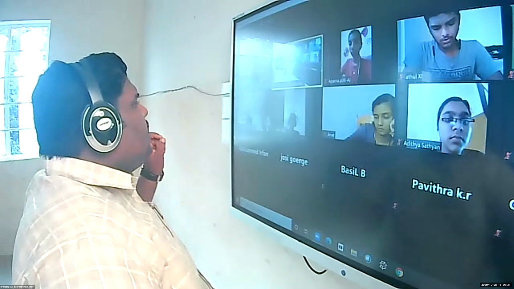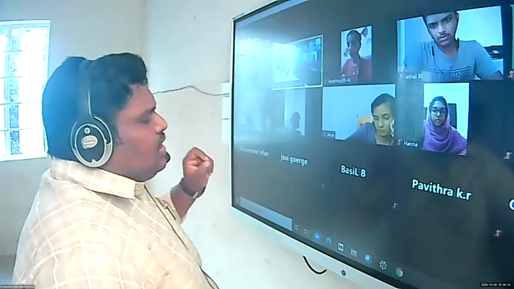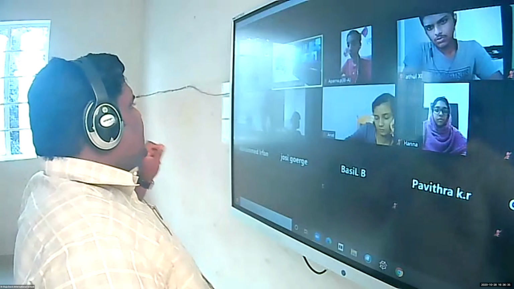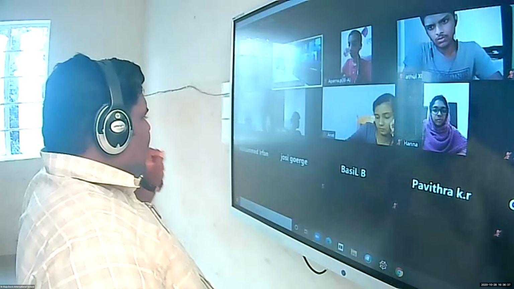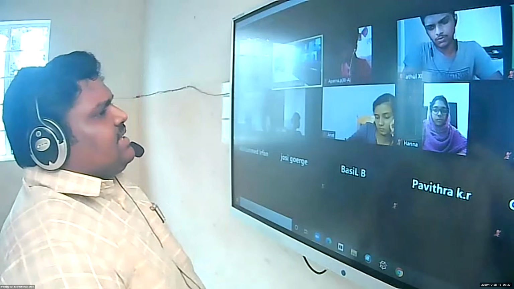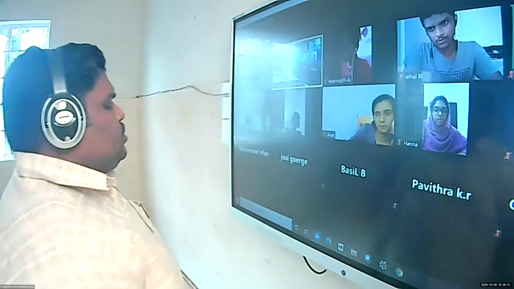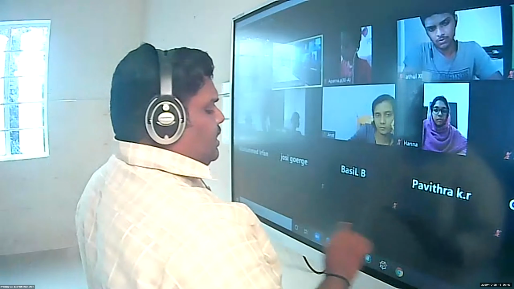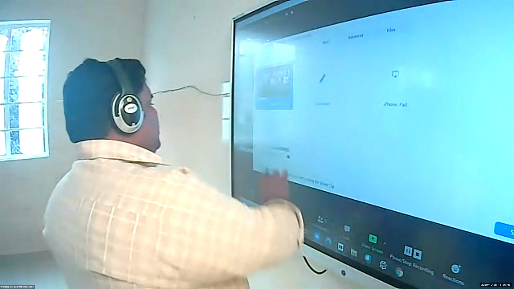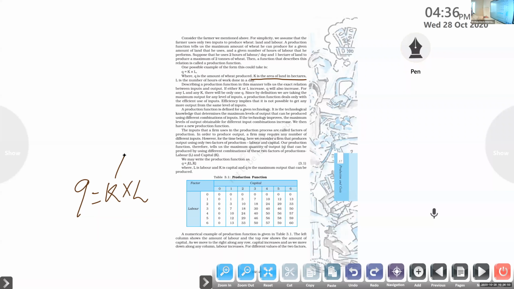So we are able to see a change in the quantity produced when we make changes in the land utilized or in the working hours. That is the connection between the inputs and outputs. Describing the production function in this manner tells the exact relation between inputs and output.